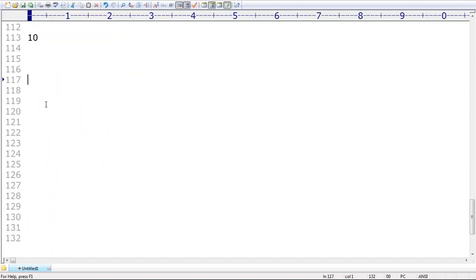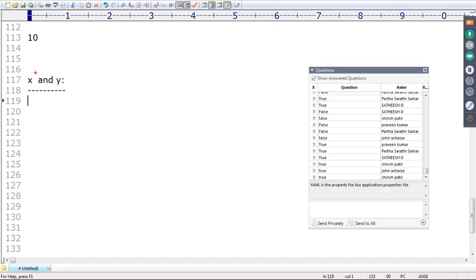Now observe X and Y, sir. Assume X and Y are both numbers, because it's not Boolean type. If the first one is false, treated as false, return X. If the first one evaluates to true, then return Y. Let me explain once again.